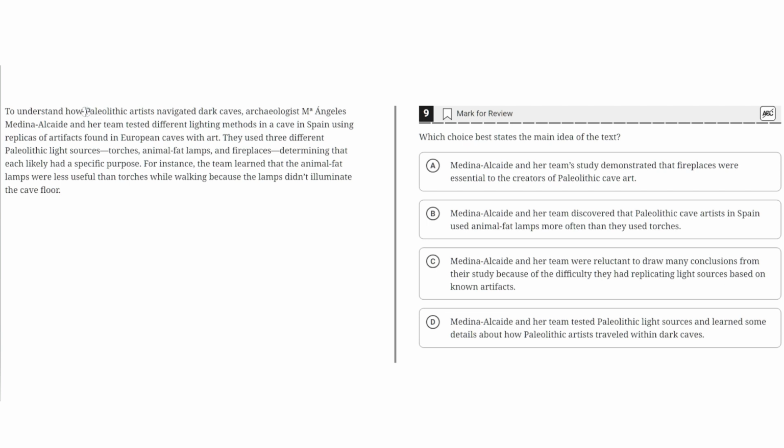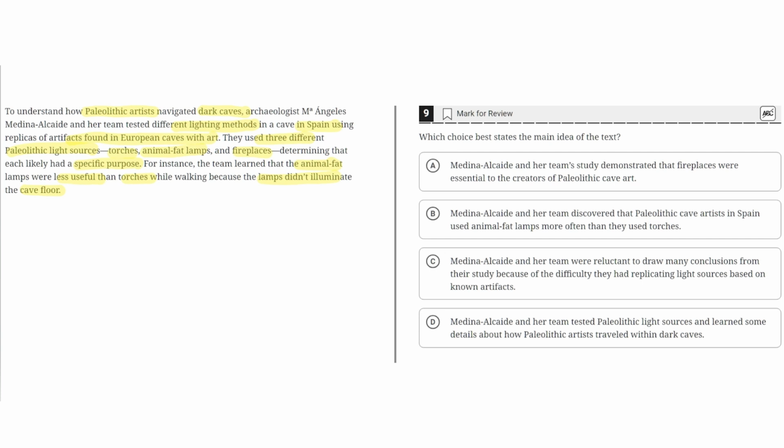To understand how Paleolithic artists navigated dark caves, archaeologist Angeles Medina al-Sayed and her team tested different lighting methods in a cave in Spain using replicas of artifacts found in European caves with art. They used three different Paleolithic light sources: torches, animal fat lamps, and fireplaces, determining that each likely had a specific purpose. For instance, the team learned that animal fat lamps were less useful than torches while walking because the lamps didn't illuminate the cave floor.